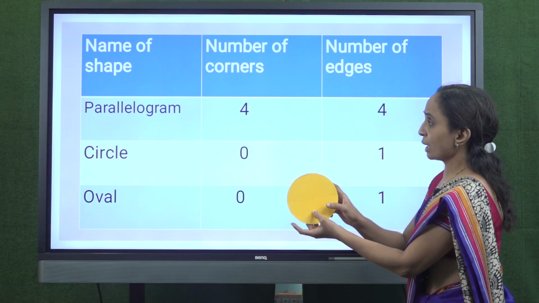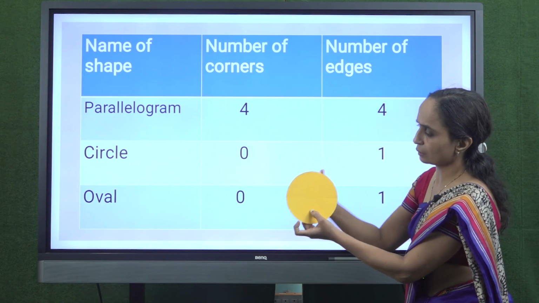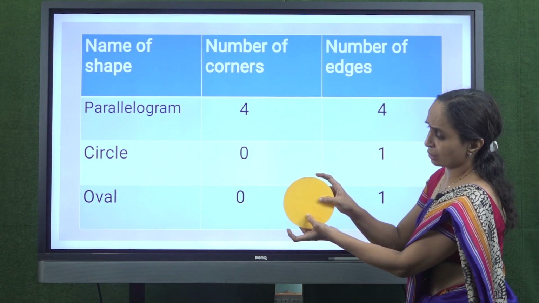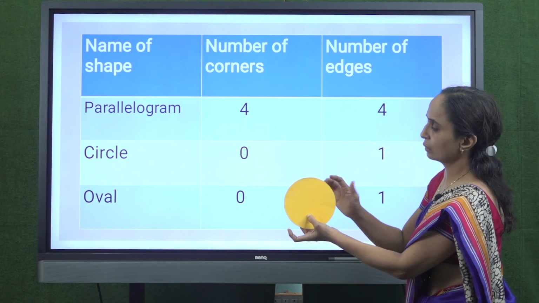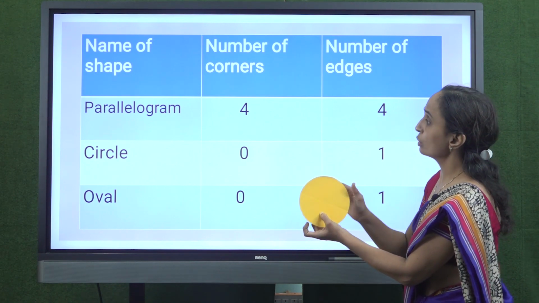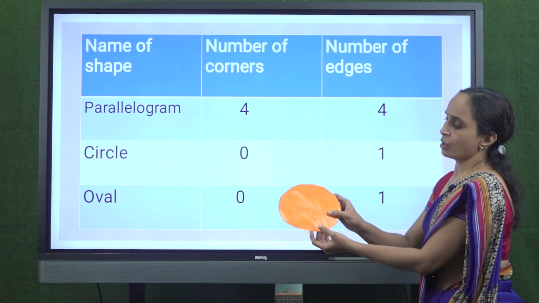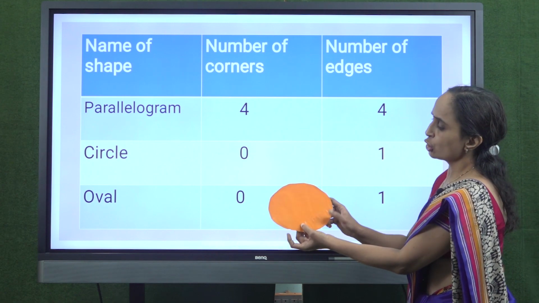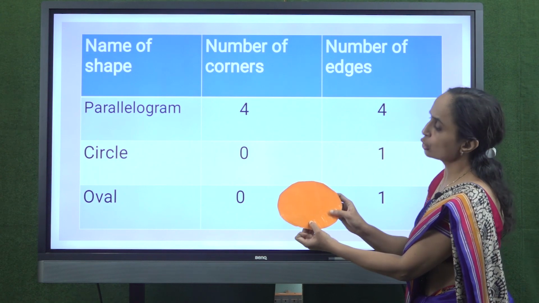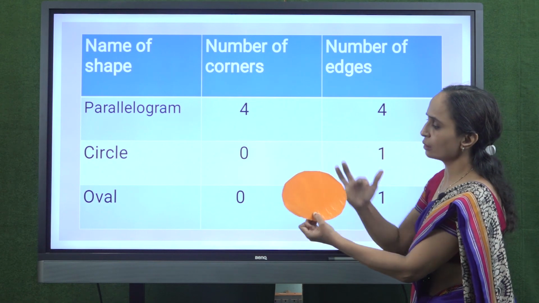Now we will count corners in circle. But if you see in a circle, then there is no corner in a circle. So, 0 corner in a circle. And in a circle, 1 curved edge. So, circle has 1 curved edge. Now, this is an oval. In oval also we can see there is no corner. So, in an oval, 0 corner and 1 curved edge.